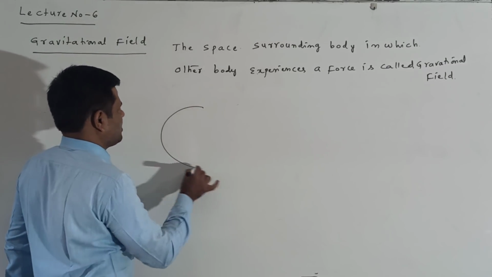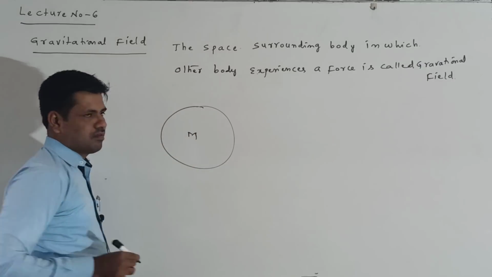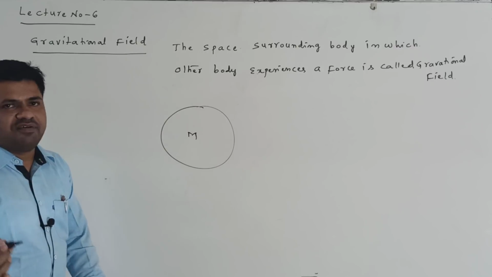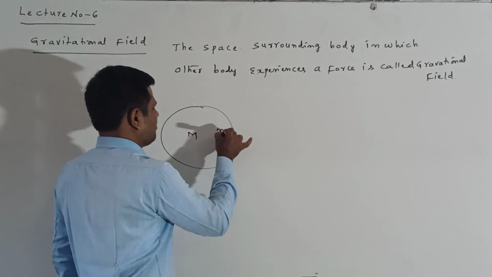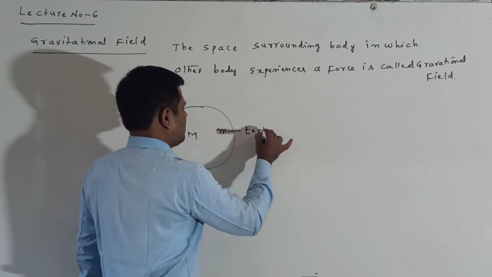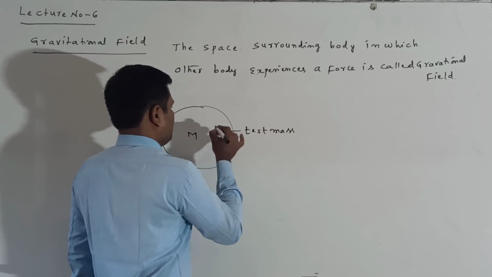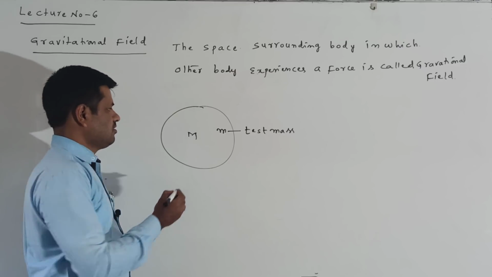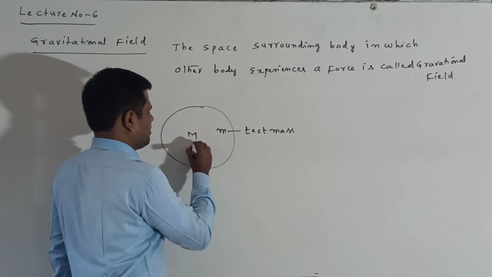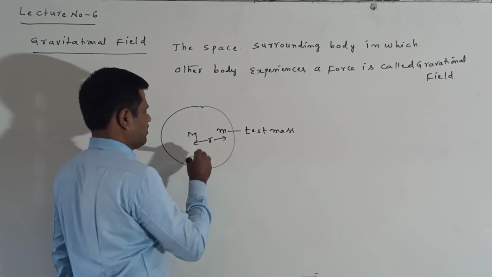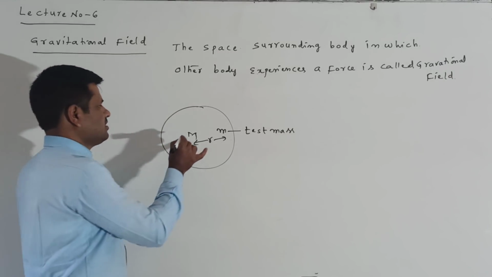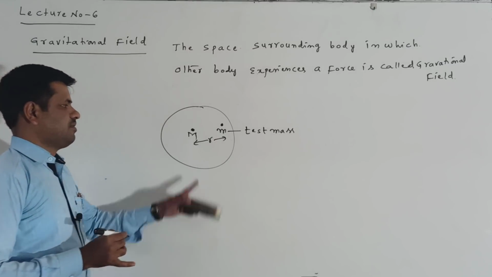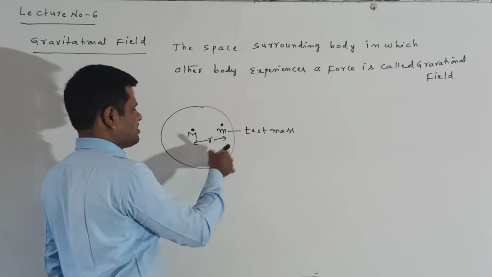Suppose this is a mass m. Now it produces a gravitational field in its surroundings. Here I am placing a test mass. These two are separated by a certain distance, suppose r. This is the position of the big mass, and here is the position of the small m. They are separated by r distance in the gravitational field.